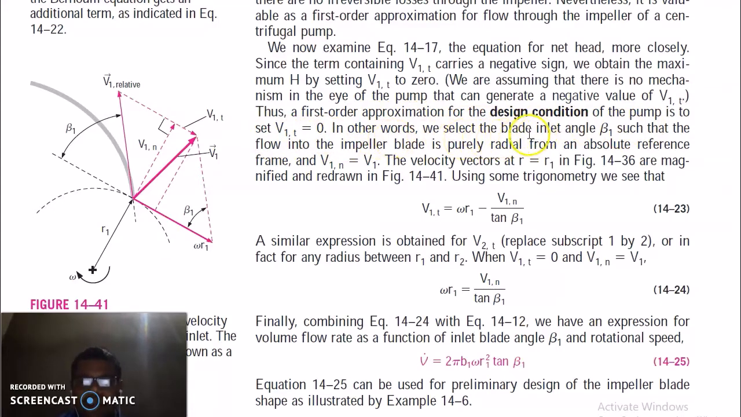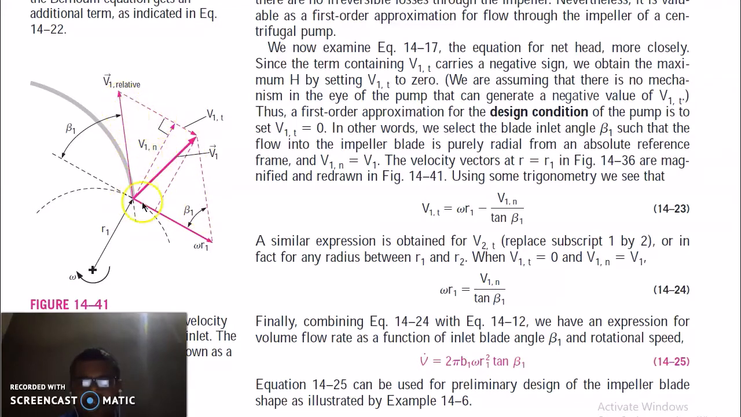We select the blade angle beta 1, this angle, in such a way that the flow is purely radial from the absolute reference frame. So it means V1 is equal to V1n, the normal component. So the velocity vector is at R equal to R1 at this position, and we have magnified and redrawn this figure here.